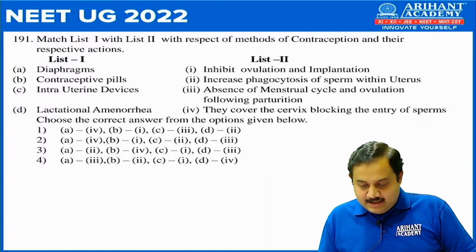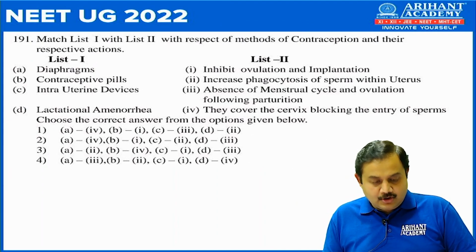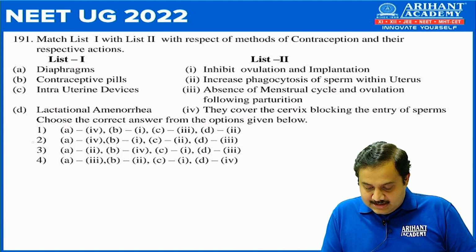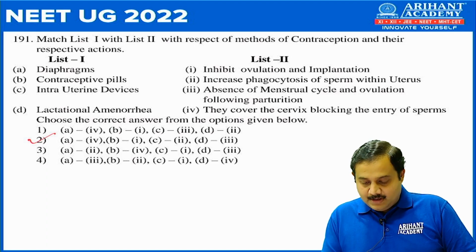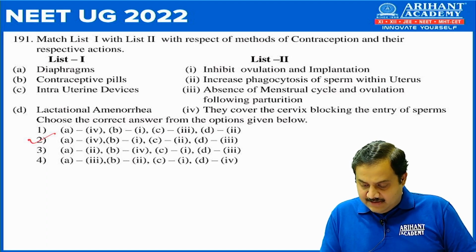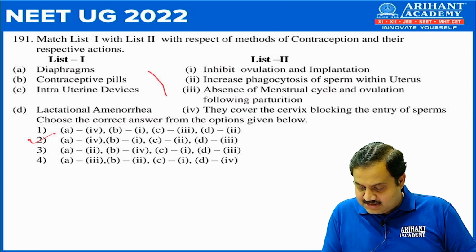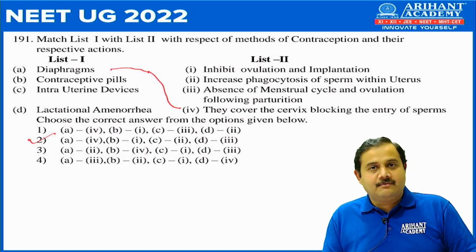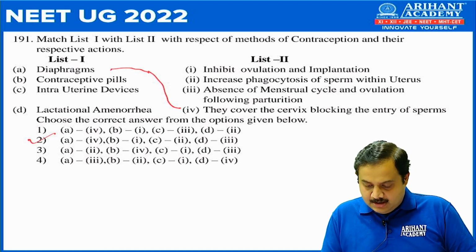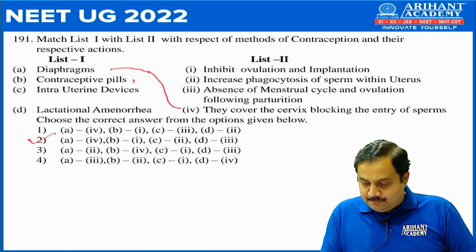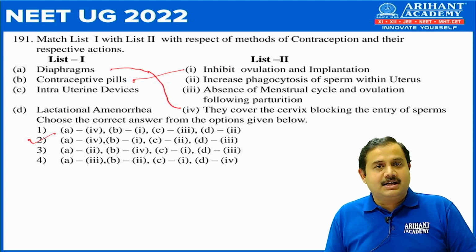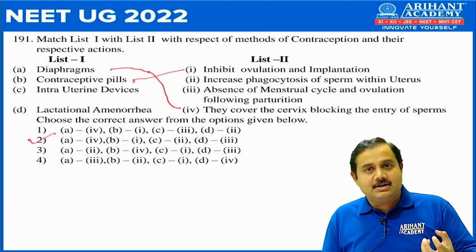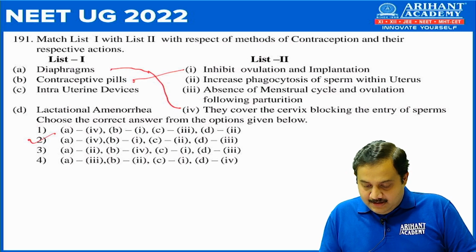Next, 191, again match the column. Here the correct answer would be number 2. Diaphragms, they cover the cervix and they block the entry of sperm, because diaphragm would cover the cervical opening. Then contraceptive pills inhibit ovulation and implantation, because you know they are the hormonal pills.